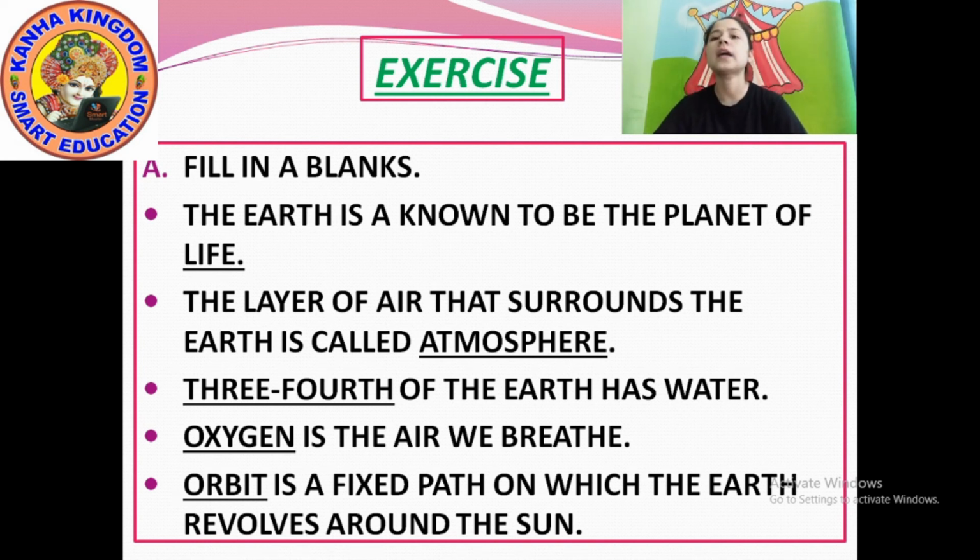You know, not 3/4, I already told you that 70% of our earth planet is covered by water and 30% is land. Oxygen is the air we breathe. Which air do we breathe? Oxygen. And last one, orbit is a fixed path on which the earth revolves around the sun. Understood? This is fill in the blanks.